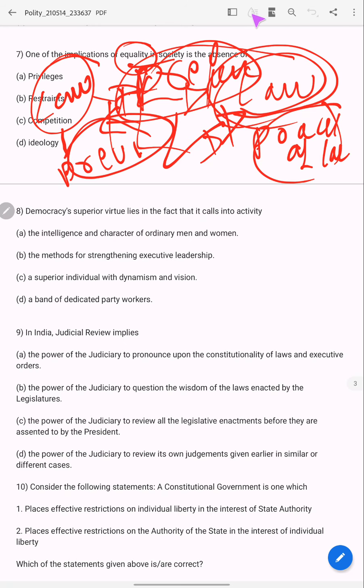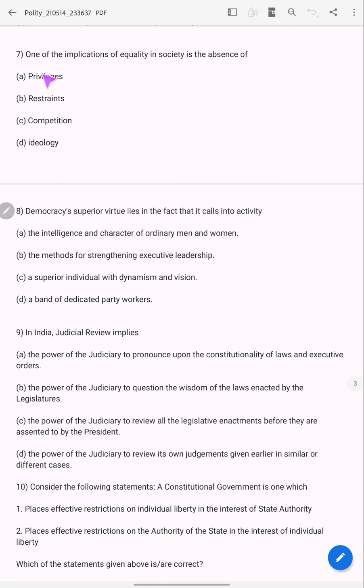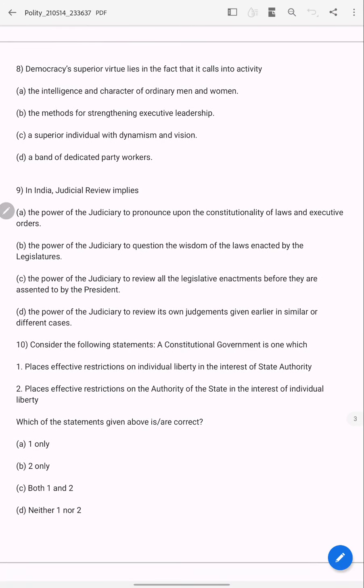So we'll see the options now. Privileges restrain competition ideology. Answer is privileges. Now come to the 8th question. Democracy's superior virtue lies in the fact that it calls into activity... Democracy. What is democracy?